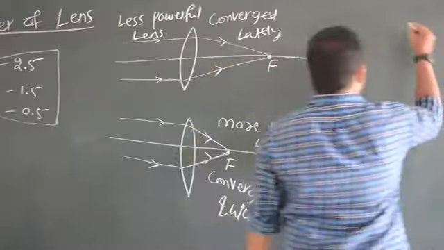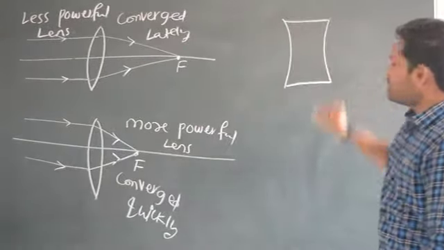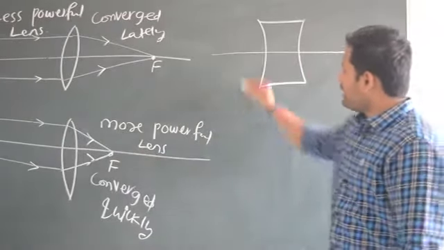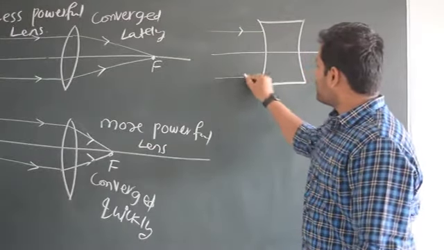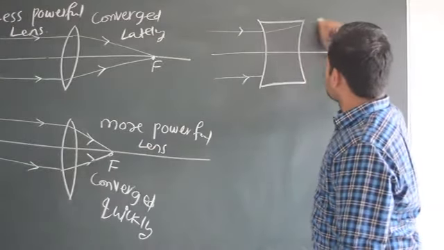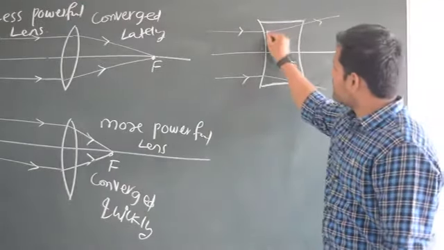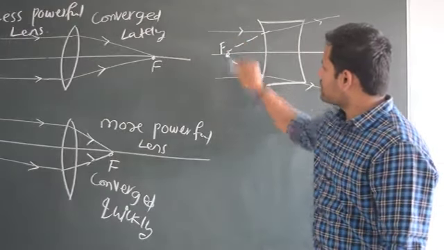Now come here. What kind of lens is it? Tell me. Biconcave lens, right? Again, optical axis. I have a ray of light here like this. Parallel. Again, one more parallel ray of light. It is diverged just like this. Okay? If you extend this, they will come and meet here, and this is the focus.